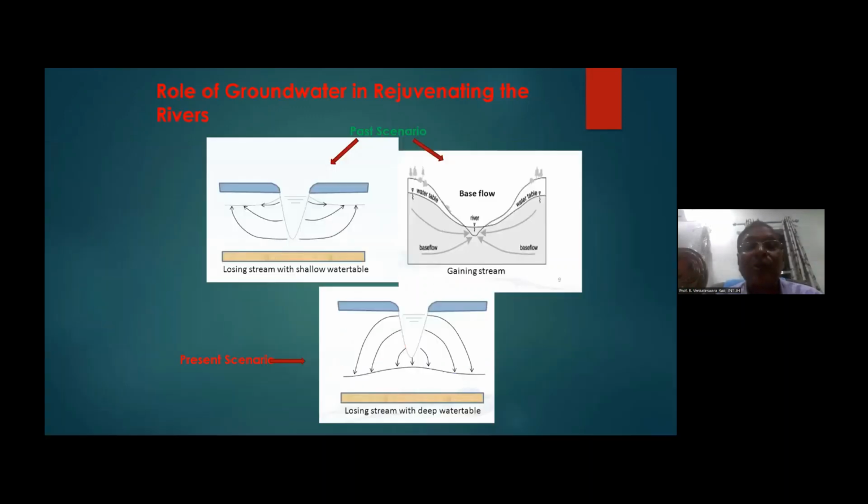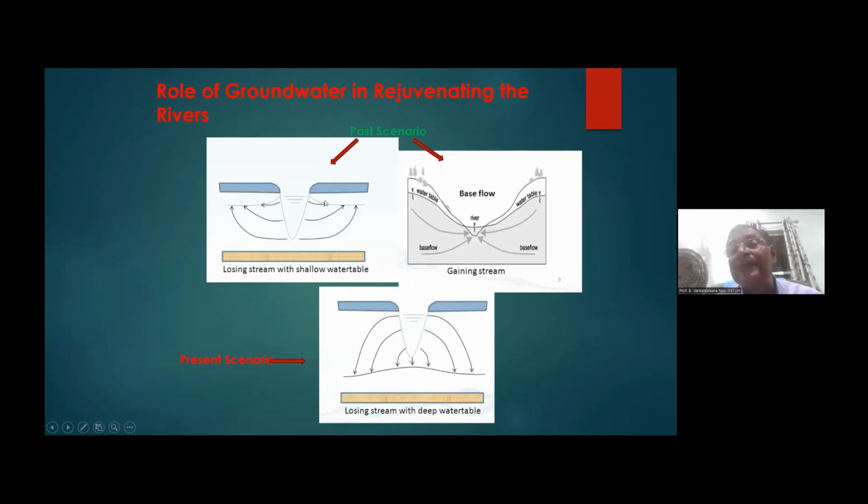You can see the groundwater can contribute to the river. For example, you can see a losing stream with a shallow water table. When this is the height of the stream water, whereas the water table is below the level of the stream water, then the stream can contribute to the groundwater. That means it is used for recharge. The stream is recharging the groundwater.